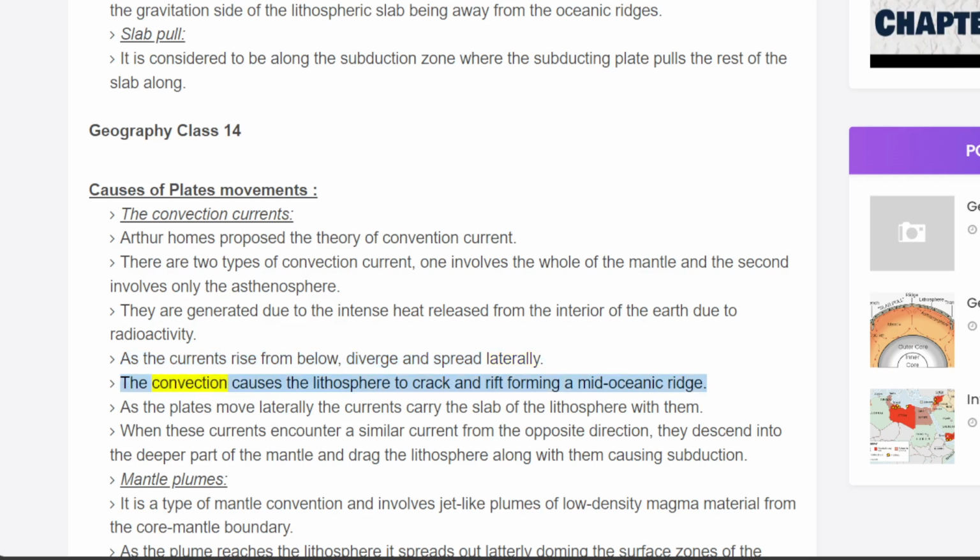The convection causes the lithosphere to crack and rift, forming a mid-oceanic ridge. As the plates move laterally, the currents carry the slab of the lithosphere with them. When these currents encounter a similar current from the opposite direction, they descend into the deeper part of the mantle and drag the lithosphere along with them, causing subduction.